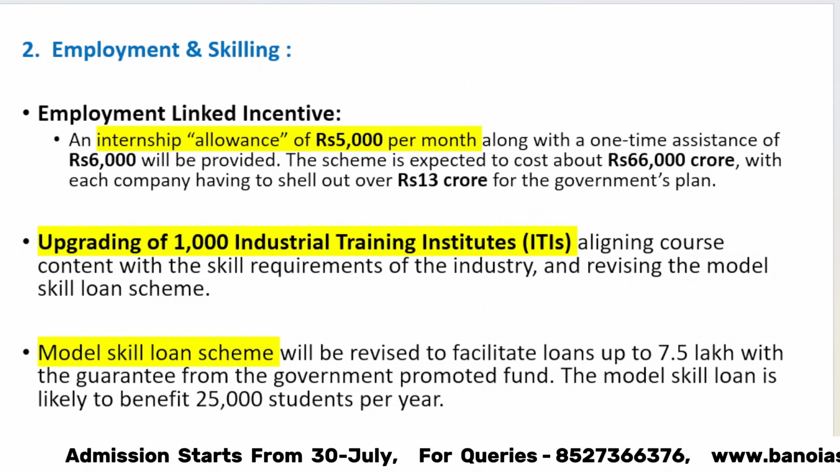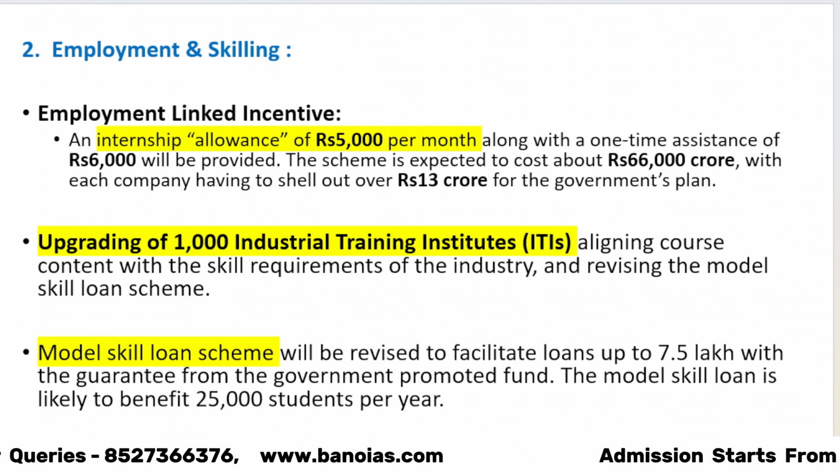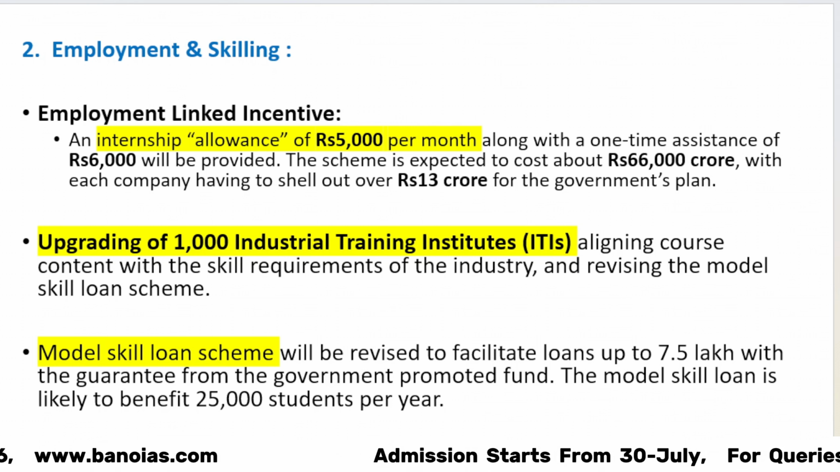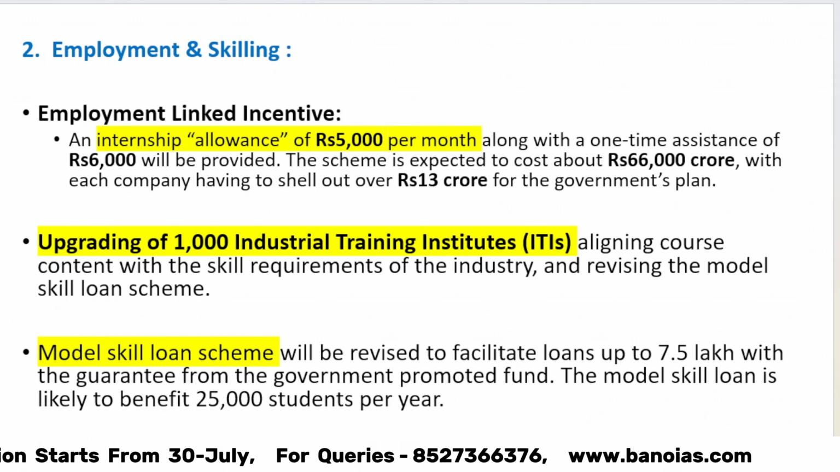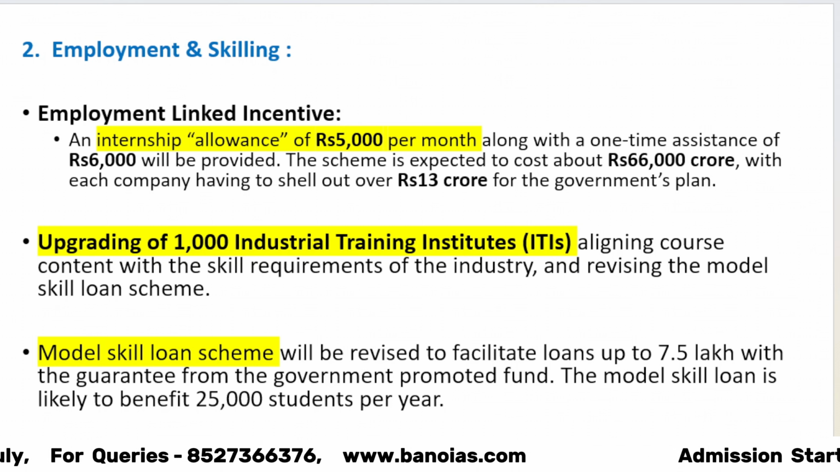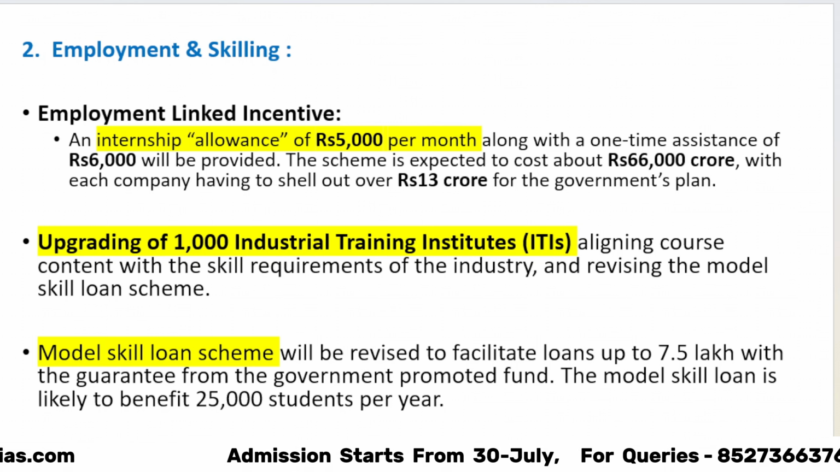Let's go to priority number 2, employment and skilling. In this, some initiatives have been announced. For example, employment linked incentive, where an internship allowance of 5,000 per month and one-time assistance of 6,000 will be provided for the internship. And I think more details about this employment linked incentive have been out in today's newspaper.